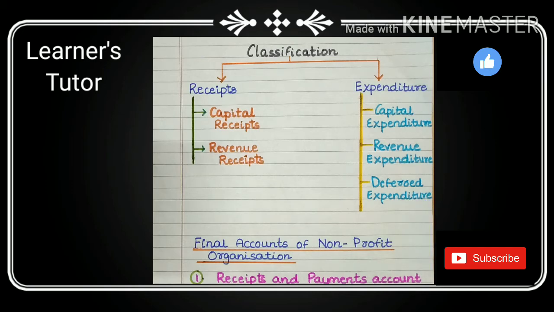Deferred revenue expenditure: heavy expenditure incurred for getting a benefit which extends 2 or more years. The expenditure is postponed to the next year.